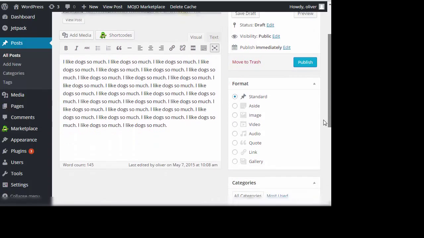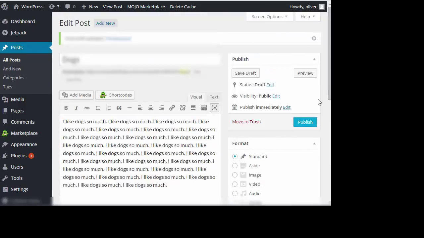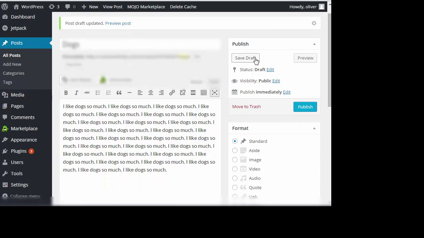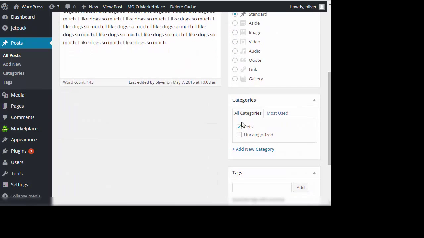Now, I can assign this post to the pets category instead of just being in the uncategorized section. So let's do that right now. Save draft. Once you save the draft, it will save the changes to your post. So it will now be saved in the pets category instead of in the uncategorized section.